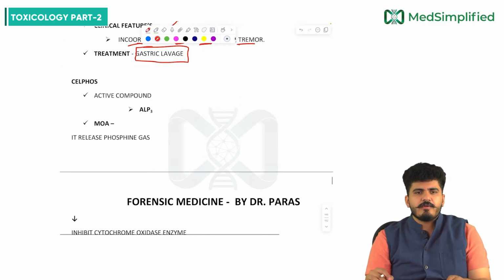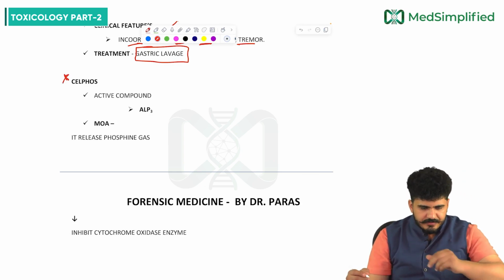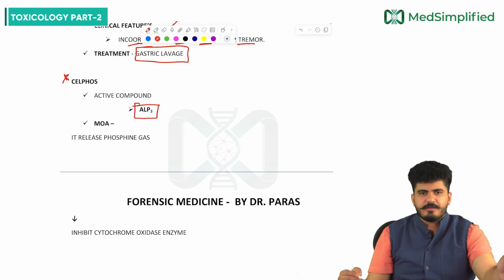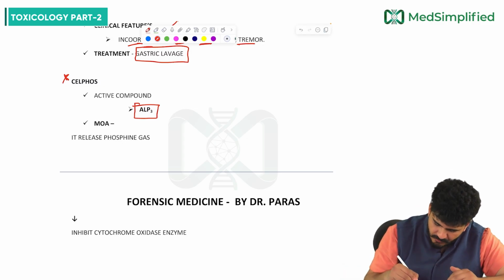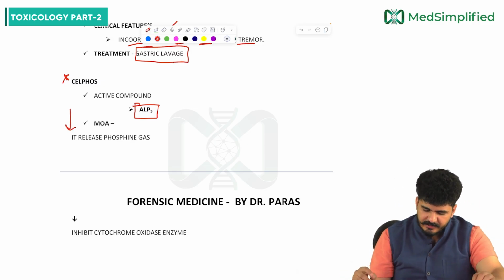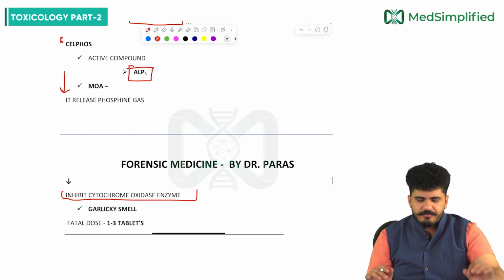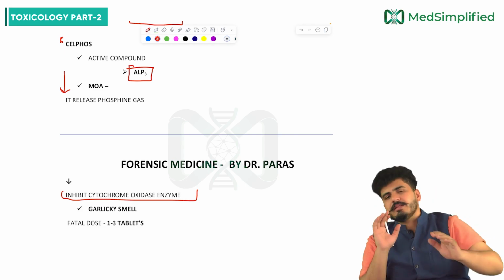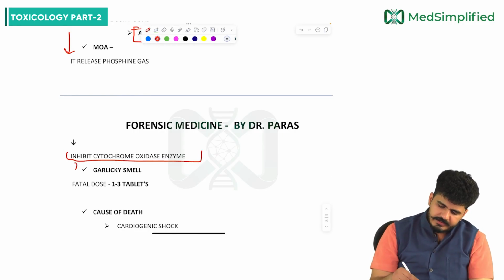Now coming to the next type of poisoning, that is agricultural poisoning, that is celphos. In celphos, the active compound is ALP, aluminium phosphide. Mechanism of action: it releases phosphine gas, my dear friends, which will inhibit the cytochrome oxidase enzyme. Celphos is releasing the phosphine gas. Phosphine will inhibit the cytochrome oxidase enzyme.